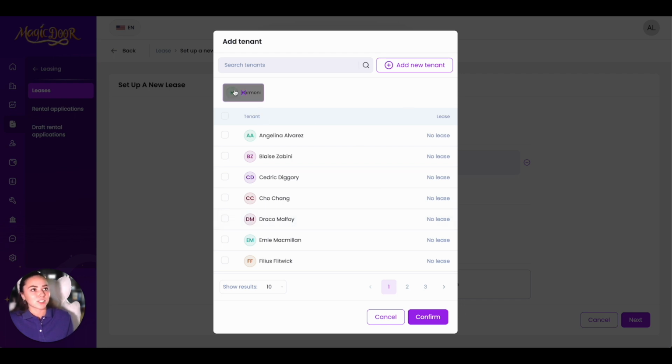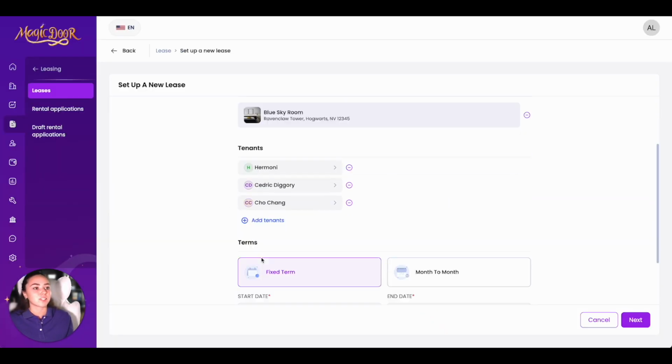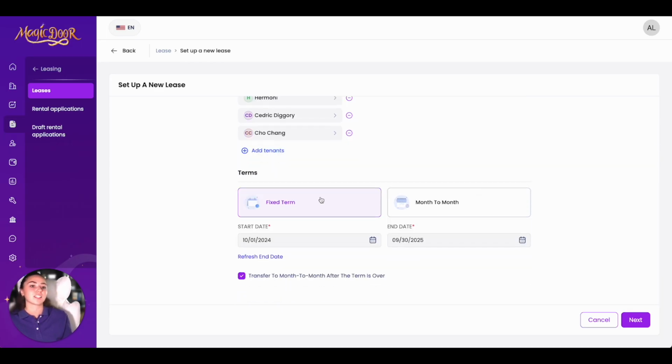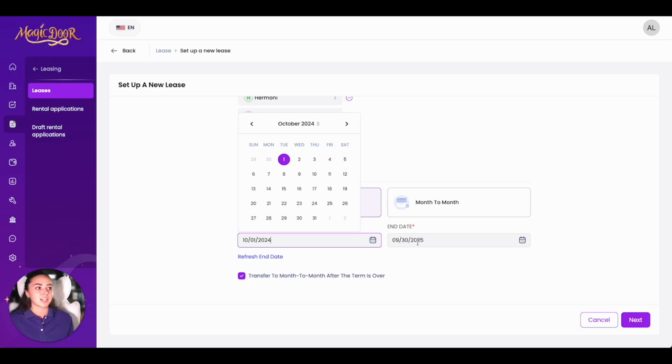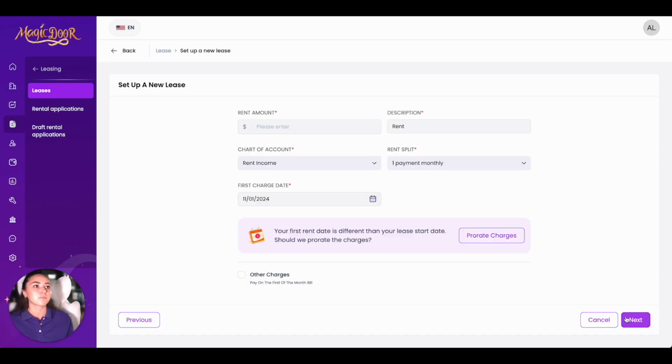Then you have your tenant. You can also add multiple tenants onto this lease. Then press confirm. As you can see, we have our unit, our tenants that are going to be in this unit. Then we can select, is it a fixed term or month to month? And we can press our start date and our end date. Then make sure you check whether or not this is going to transfer to a month to month after the term is over. Then press next.